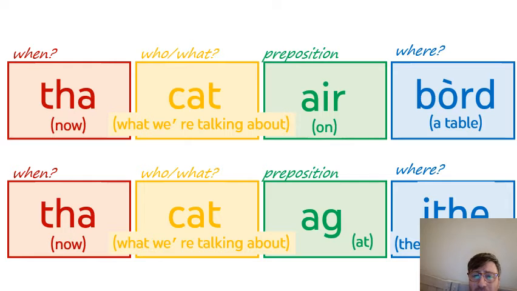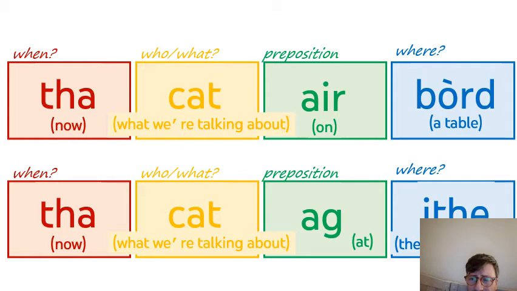And we looked at how this is actually the same structure used for describing verbs. We often think of iche as being a verb. Officially in Gaelic, it's a noun, meaning the act of eating. So ha cat ag iche.